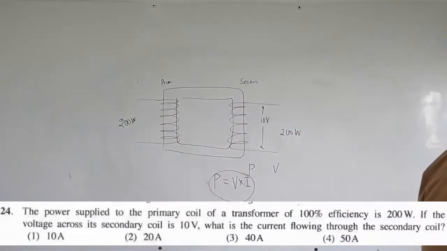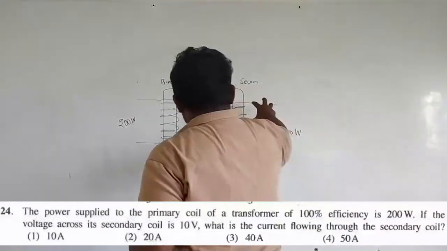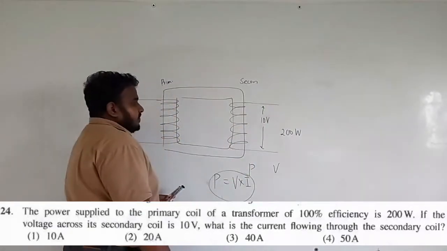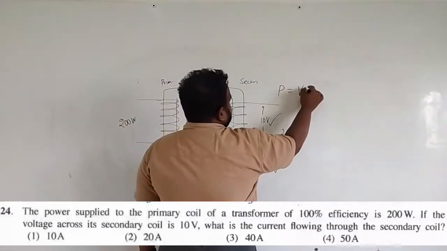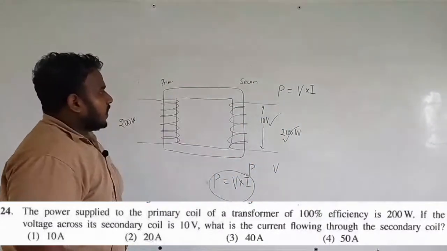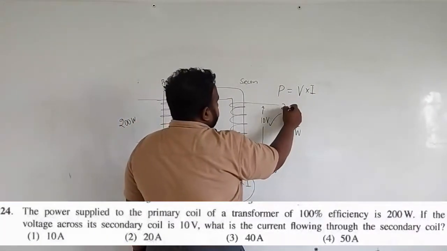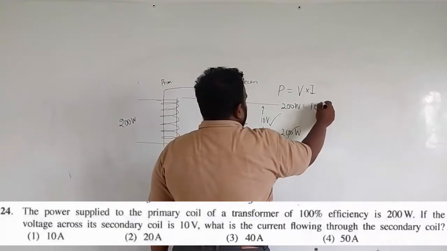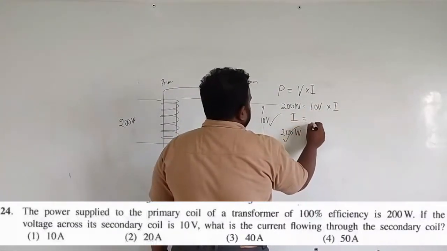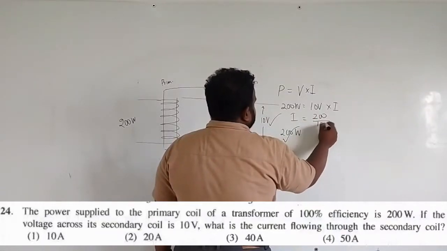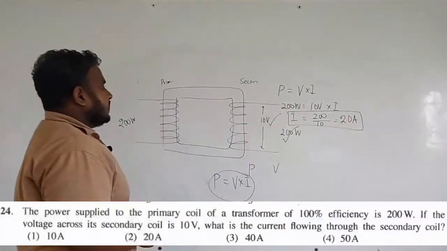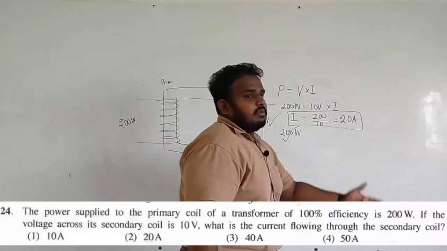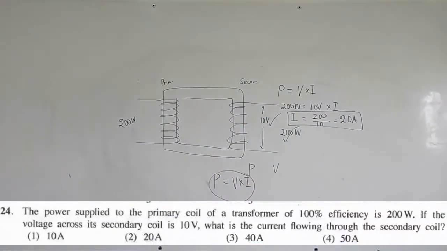But what is the question they have asked? What is the current flowing through the secondary coil? They have asked what the current output in the secondary coil is going to be. They have given the voltage and the power, and we know that P equals V into I. Power is 200 watt, voltage is 10 volt, and current is the question. Current equals 200 divided by 10, which is 20 ampere. So the answer for the 24th is the second one, 20 ampere.